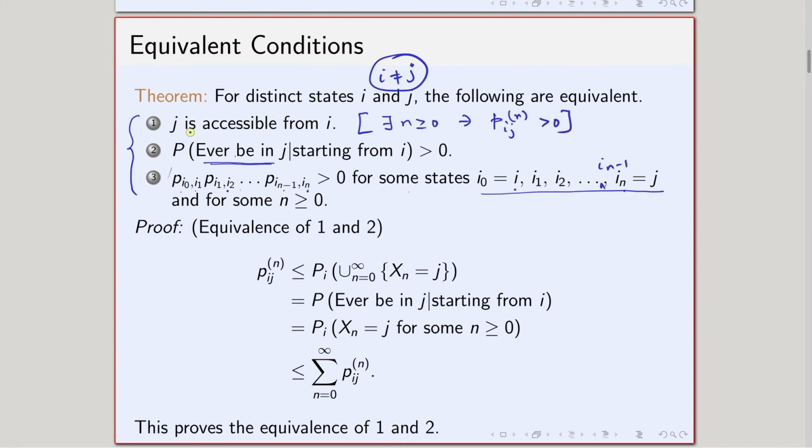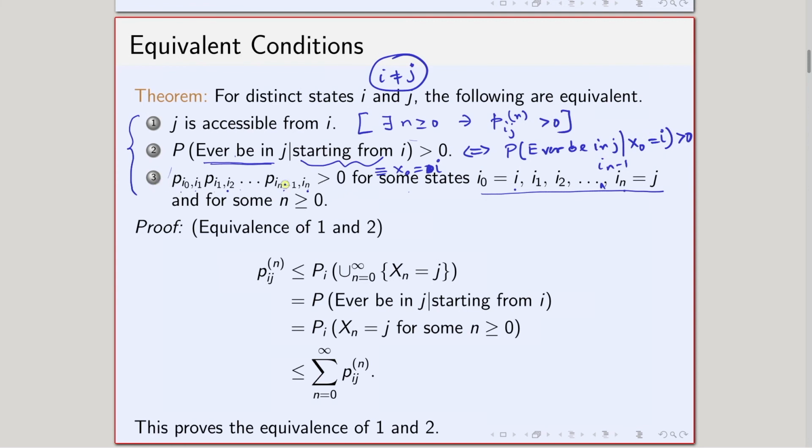So, it says that if there exists an n greater than or equal to 0 such that p_ij^(n) is strictly greater than 0, then the conditional probability of ever being in state j given that I am starting from i is strictly greater than 0. And notice that starting from i is equivalent to writing X_0 equals i. Okay. So, equivalently I can say that the probability of ever being in j given X_0 equals i is strictly greater than 0. Starting from i basically means X_0 equals i.